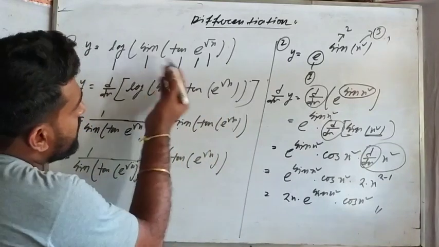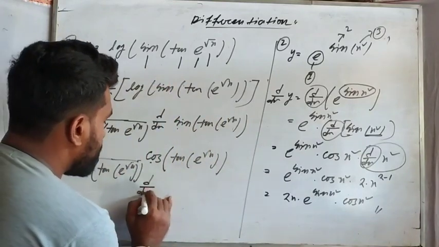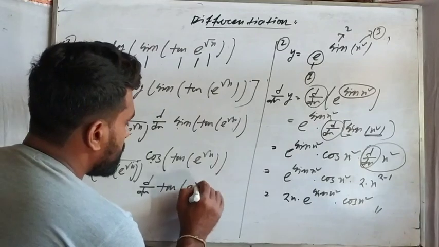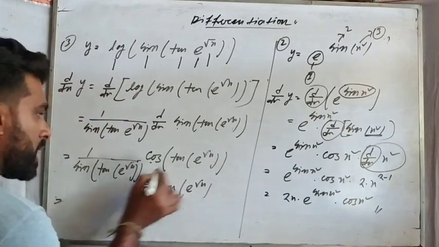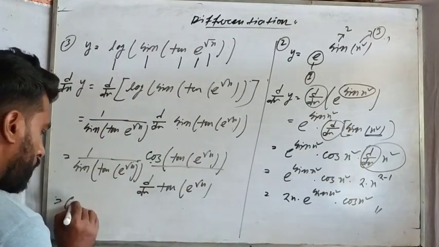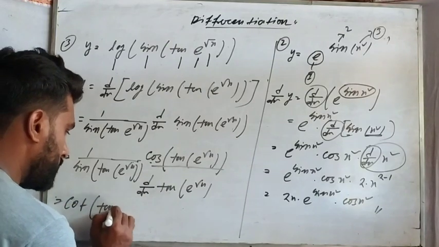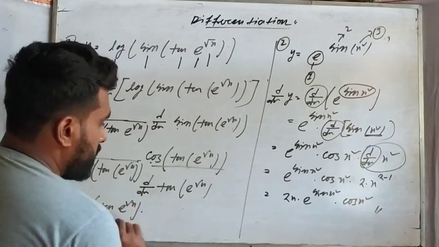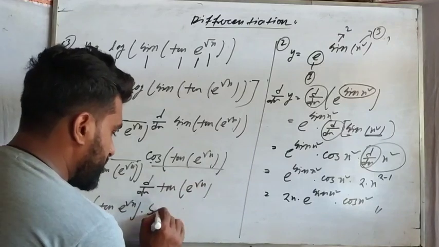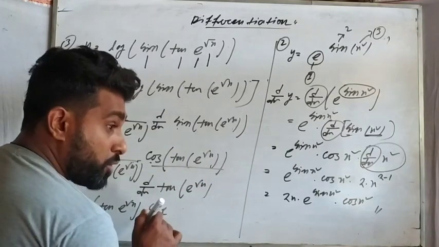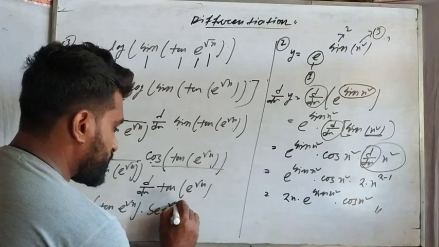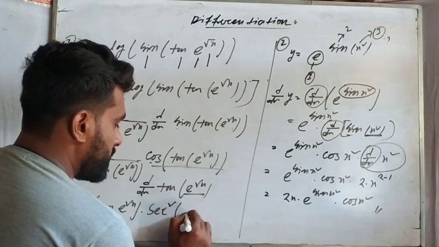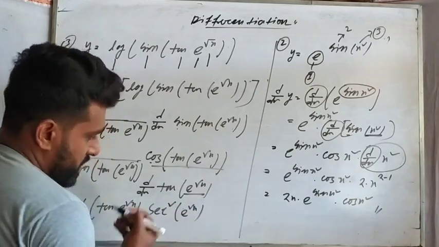After this sine के बाद क्या आएगा? 10. dx of 10 क्या है? 10 e to the power root x. So यहाँ पर देखो cos this by sin this, उसको cot लिख सकते हैं. Cot 10 e to the power root x. dx of 10 this, that means dx of 10x का फॉर्मूला क्या होता है? देखो फॉर्मूला में sec square x होता है. That means sec square x के जगह में तो ये है e to the power root x. आप भी वही लिखेंगे. 10 का खत्म.